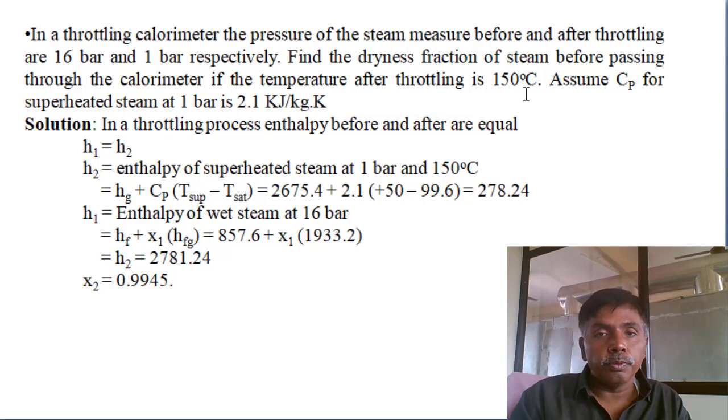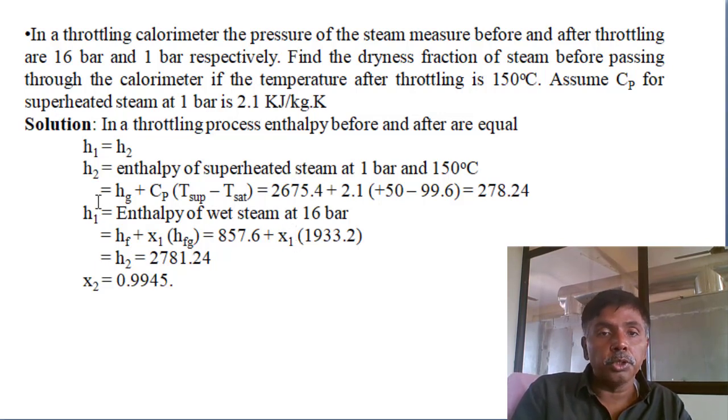So at the start of the throttling, what is the dryness fraction? Here you don't require any Mollier diagram, because the end condition is given, that is superheated. So H1 equals H2, H2 equals Hg plus Cp into T superheat minus T saturation. You can calculate the H2 value, because the specific heat is also given in the problem, 2.1 kilojoules per kg Kelvin. H1 is in the wet region, Hf plus X into Hfg. You don't know the X value only.